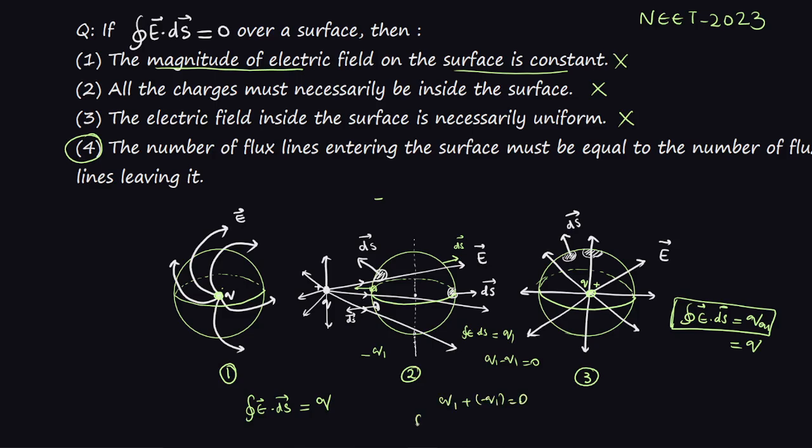So the integral over the surface, which is the sum of all the E dot dS over this surface, will be 0 only in this case where the number of field lines entering the surface is equal to the number of field lines leaving the surface, or in other words, where the surface is not enclosing any charge. So this is the right answer here.